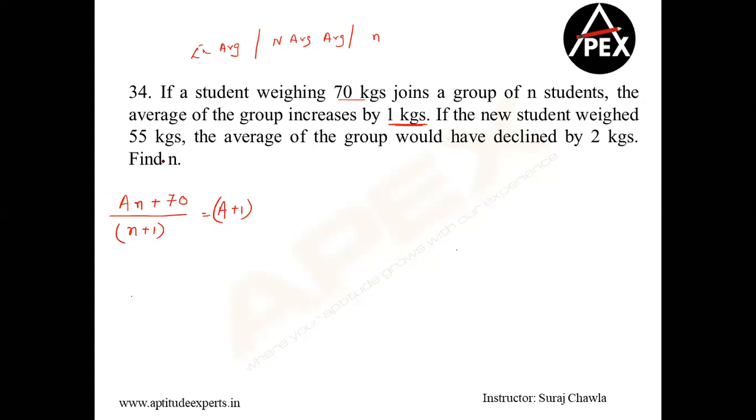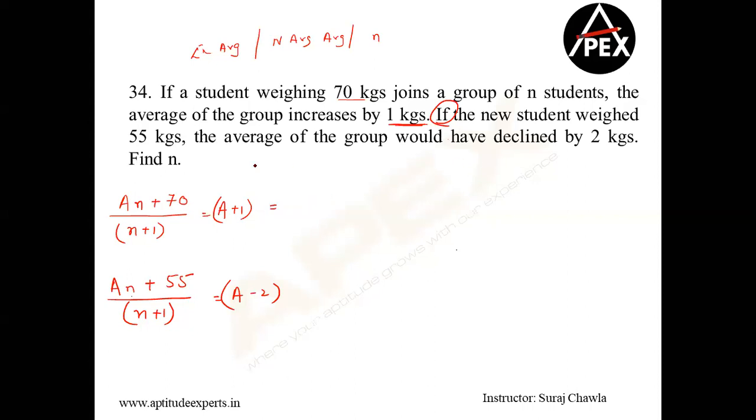Clear? If a new student weighed 55, I'm going back to reset mode. So again I have the existing average as A and the number of people is N. Now, if this guy, instead of 70, had weighed 55, then the average would have declined by 2 kgs. Simple question. 2 equations and 2 variables. You should be able to get the value of N and A. Any doubts? What's the right answer, guys? 4.